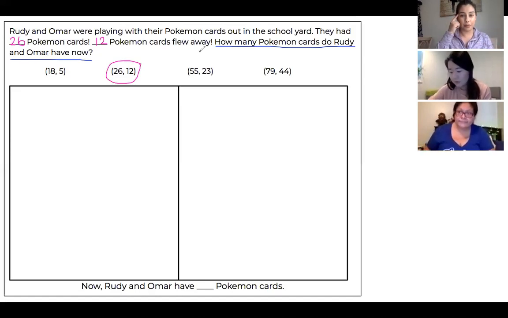So really think about this. Is this a subtraction problem or an addition problem? Think about that before you start doing your strategy. Boys and girls and friends at home, you can pause the video now to work on your strategy. I'm going to give the teachers a little bit of think time and working time, and when they are ready, they're going to put their thumb up. But you can pause the video at home and give yourself as much time as you need to solve the problem, and then play it again when you're ready and you want to check your answers with us.